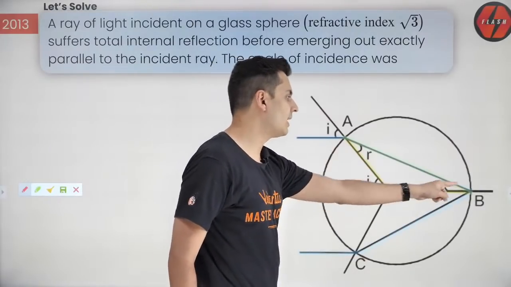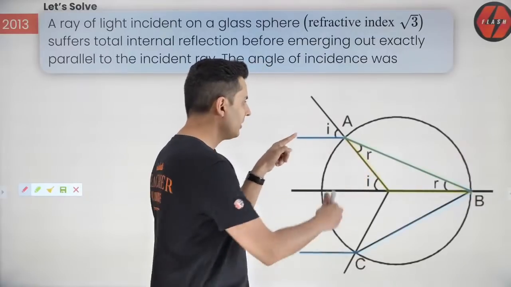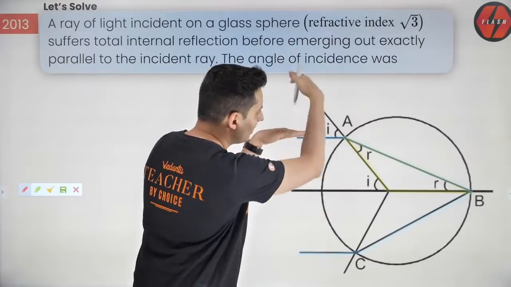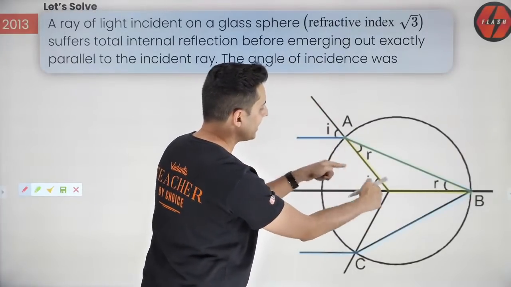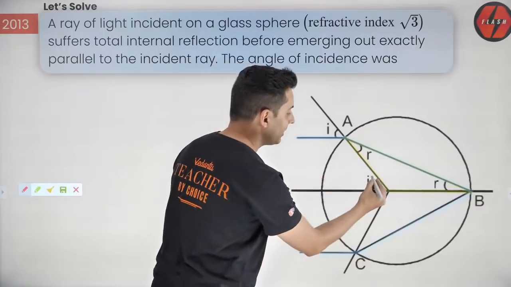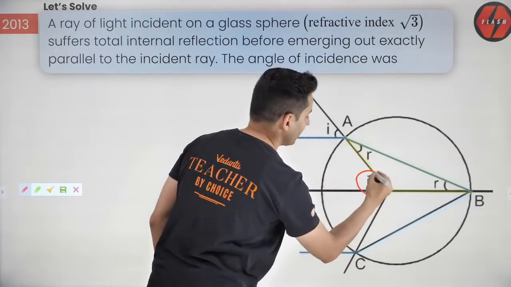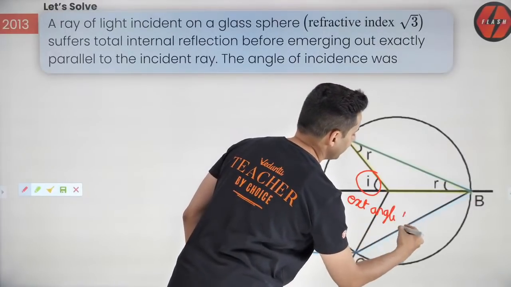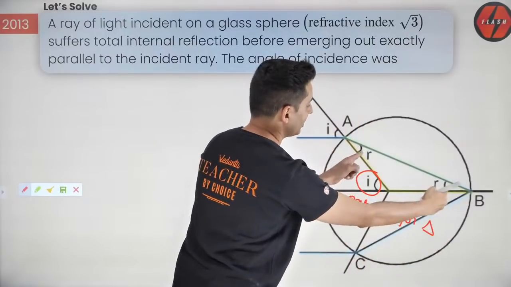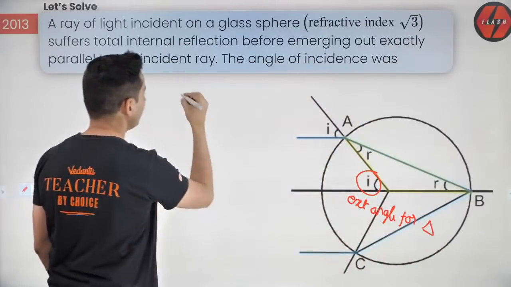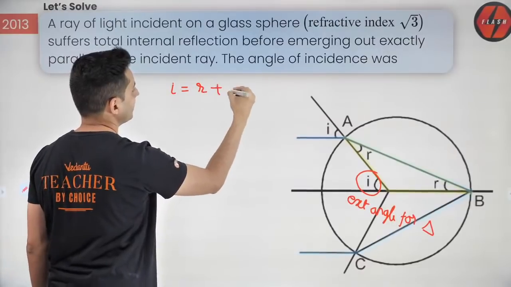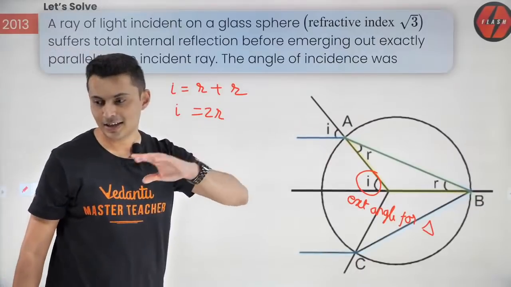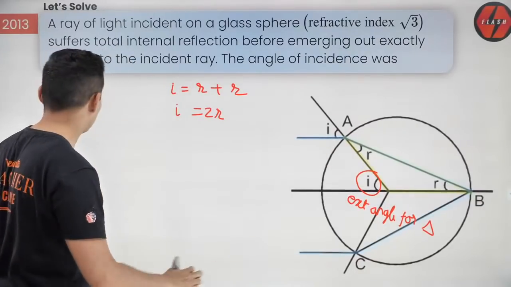Okay, because it's an isosceles triangle. And if this is angle I, this is also I, because parallel lines intercept, both will be angle I. This I is an exterior angle. Look at that, this is an exterior angle for that triangle. So think about it, shouldn't that I be equal to R plus R? So it will be 2R, remember the geometrical property. Isn't that correct? Now that's it, our job is done.